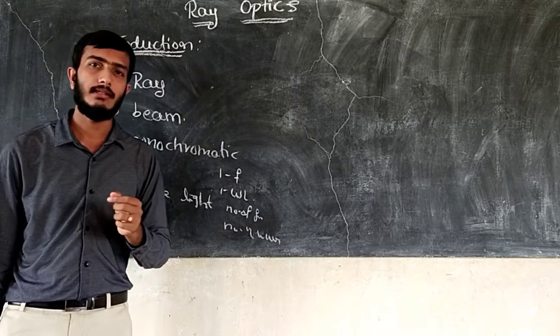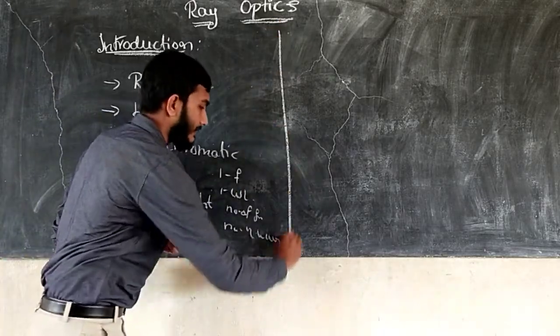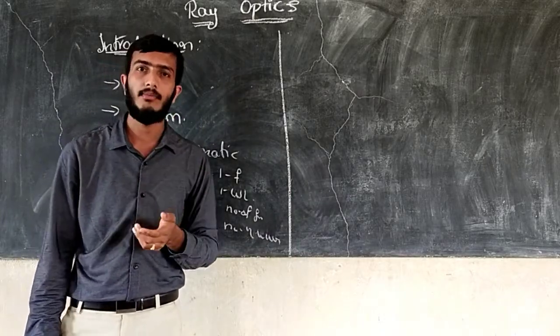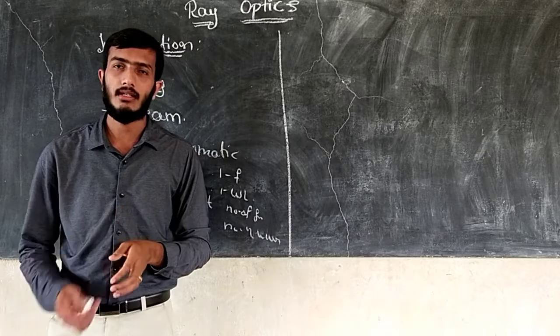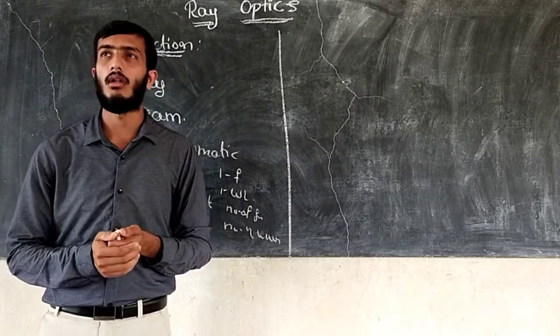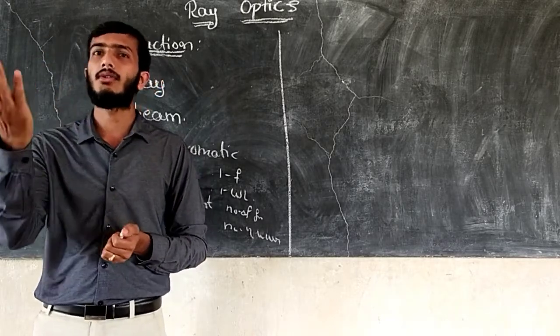Next we are going to discuss the first phenomenon of ray optics, that is reflection. Yes, you heard the name of reflection. I will give an example for reflection also. What is reflection? Here you can take one ball and hit it onto the wall. What happens? The ball hits the wall and it comes back to the same medium.